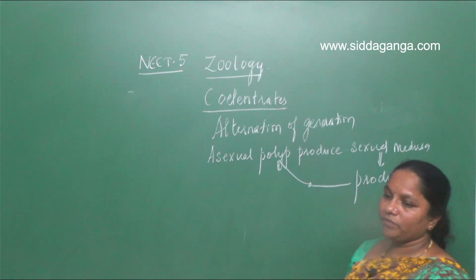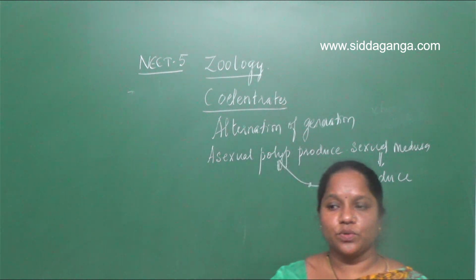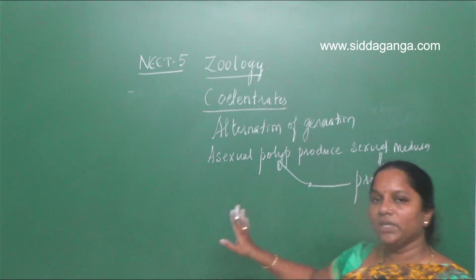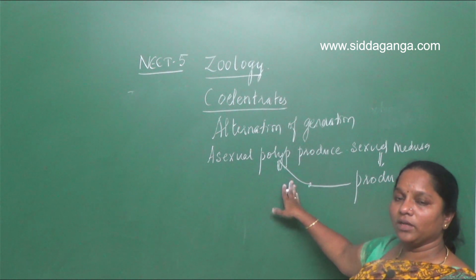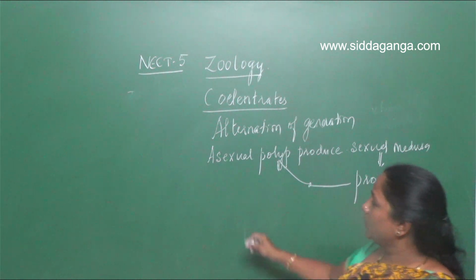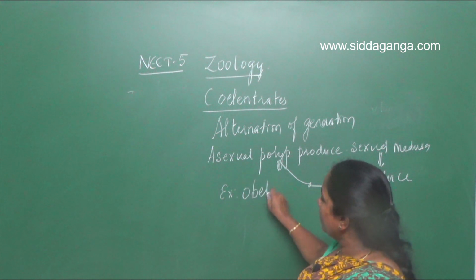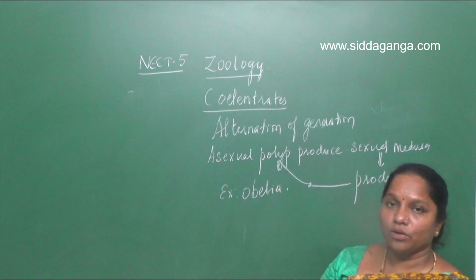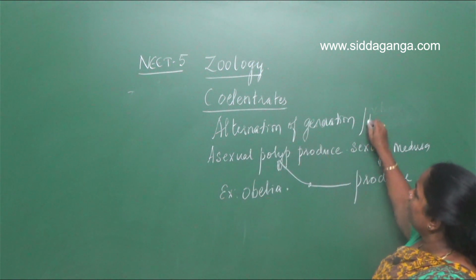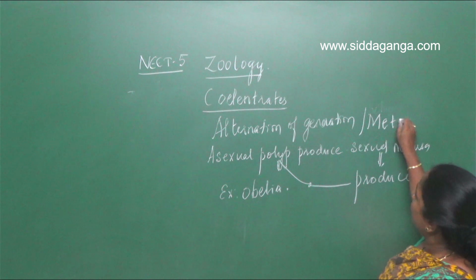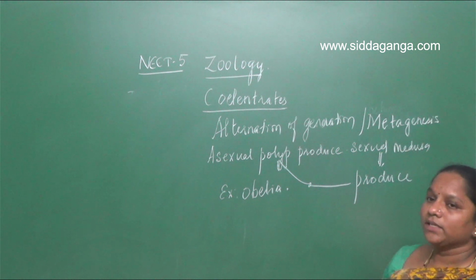So these different body forms are formed asexually and sexually; both asexual and sexual means of reproduction are involved in the phylum Coelenterata. The best example for metagenesis is Obelia. The animal Obelia undergoes a process called alternation of generation, or metagenesis.